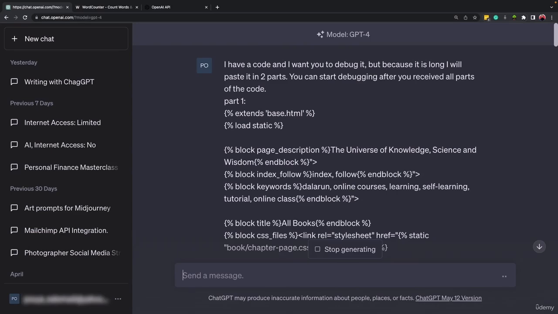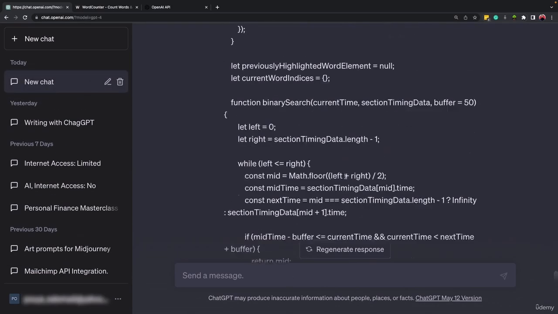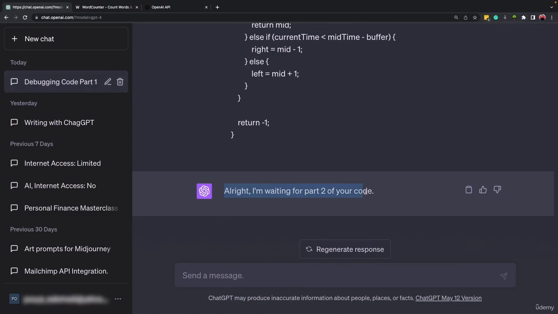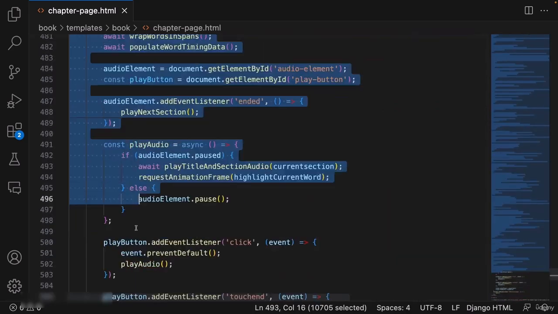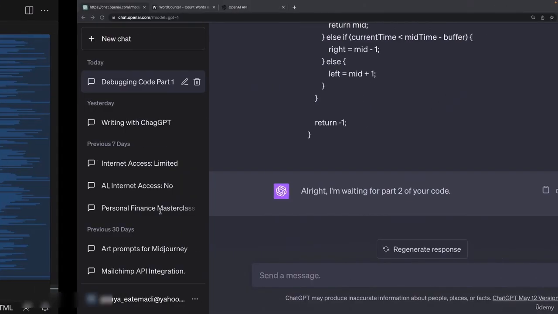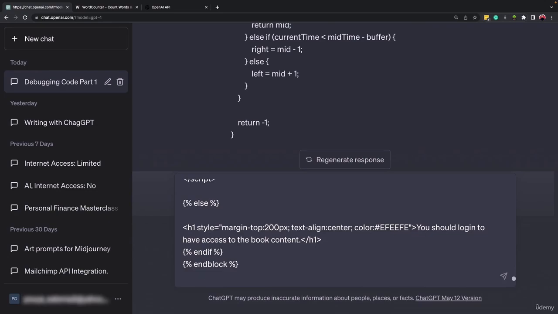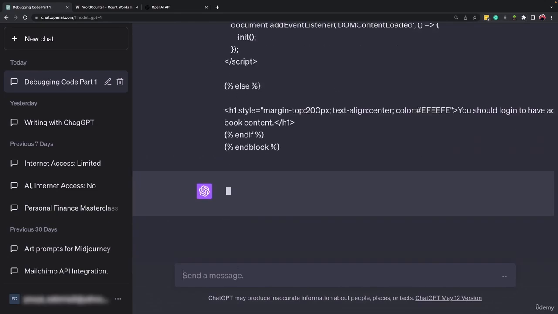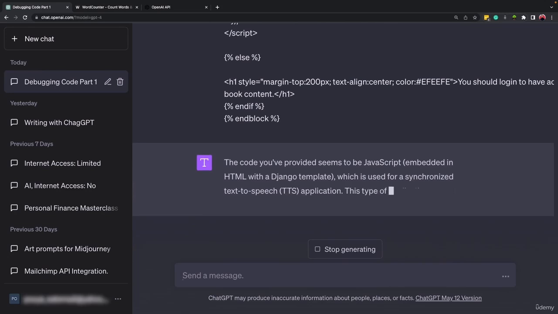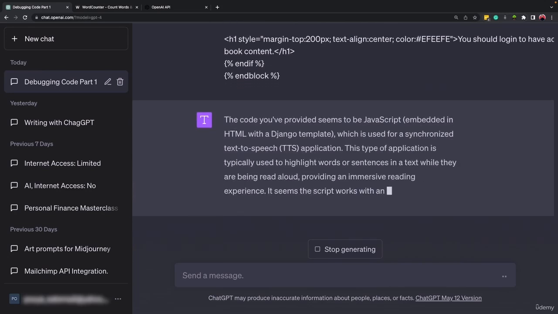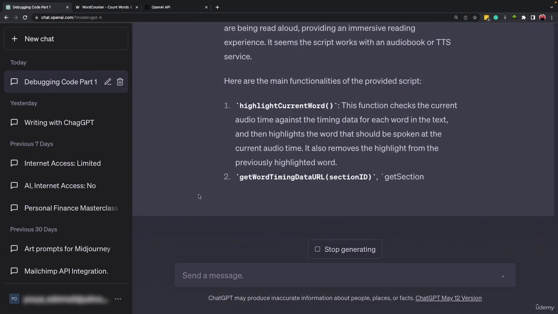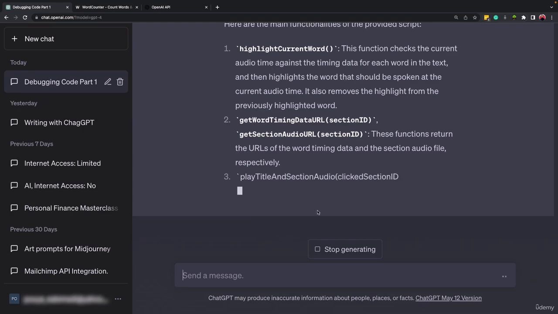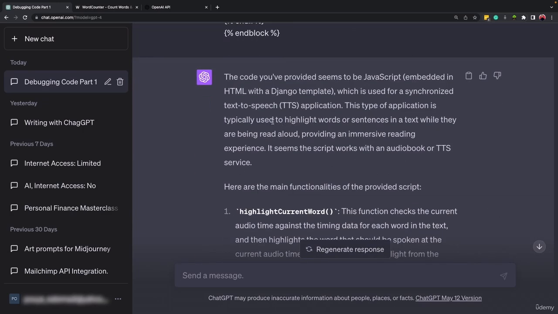Press enter. Now I don't receive the error. We go down, and it says, all right, I'm waiting for the second part of the code, right? Now I'm gonna copy the rest of the code and come here and just paste it. And now it will go through the code, analyze it and debug it for me, okay? So if you have a long text that you want to paste here, and if it gives you an error, the way to overcome this challenge is to divide it into different chunks, okay?